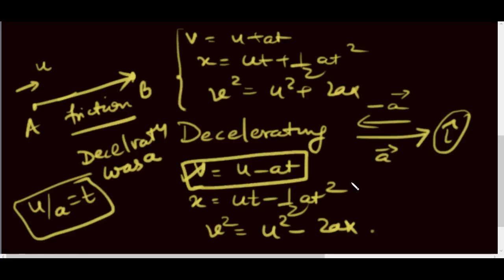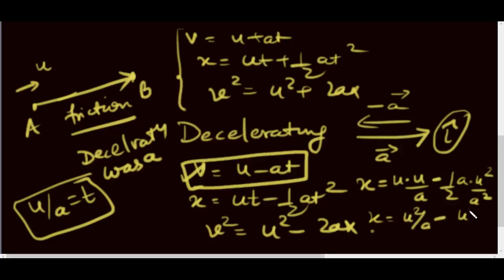So what will be the displacement when it arrives at b? Well, this is also easy. We substitute the value of time in the second equation of motion. So we have u into u by a minus half a into u square by a square. So we have x equal to u square by a minus u square by 2a. So we have x equal to u square by 2a. This would be the displacement.